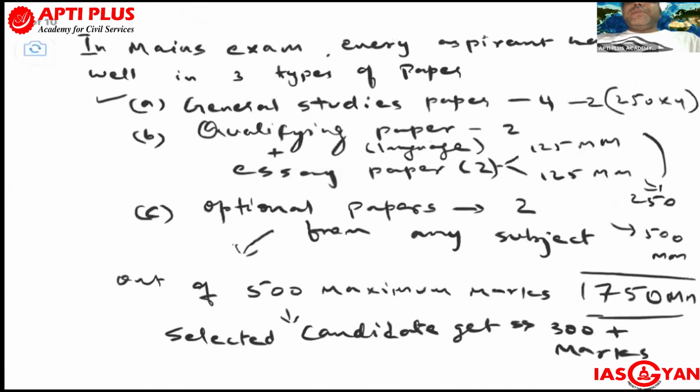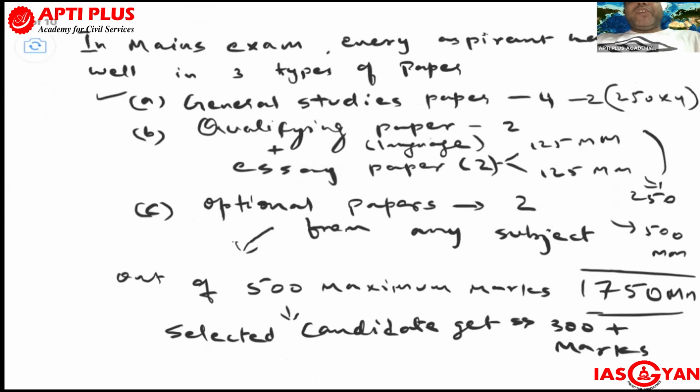In mains, there are more than 3 types of papers we are solving. There are 4 general studies papers, guys, where we fetch just around 250 marks per paper, so the total is around 1000 marks.